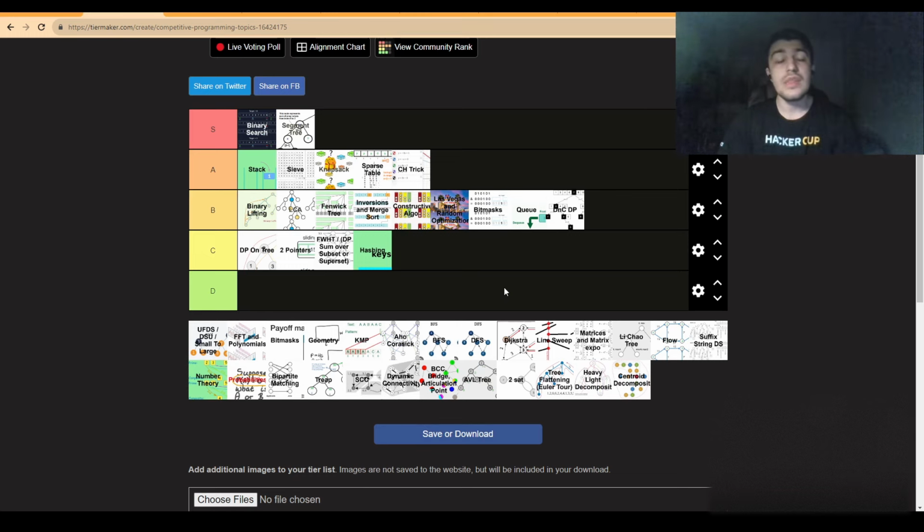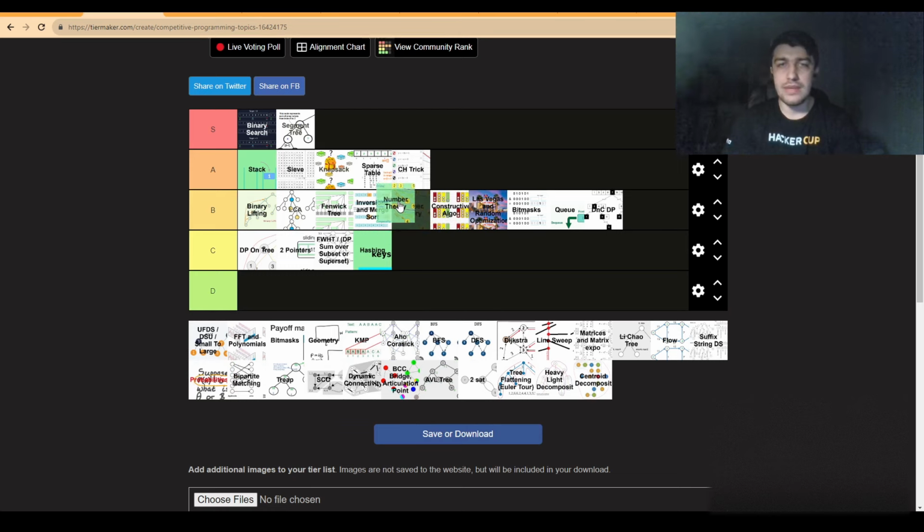So, and also the various combinatorial formulas. So again, it gets boring after a while. But again, not too bad. I will put it as B tier, maybe around the middle. I think it's around where constructive algorithms are, in my opinion.